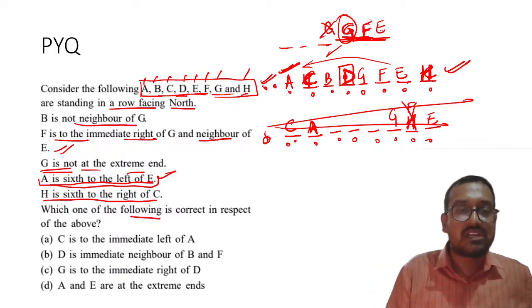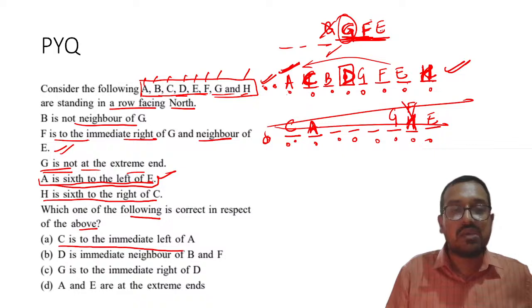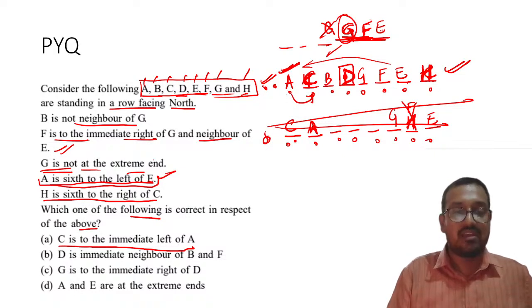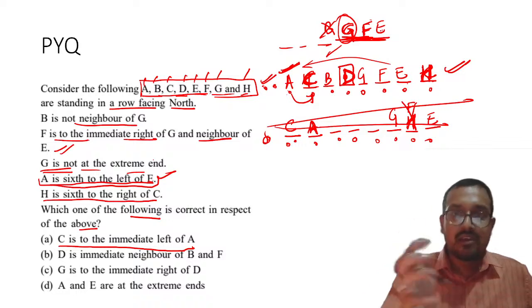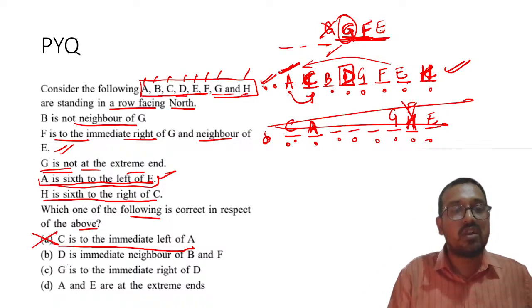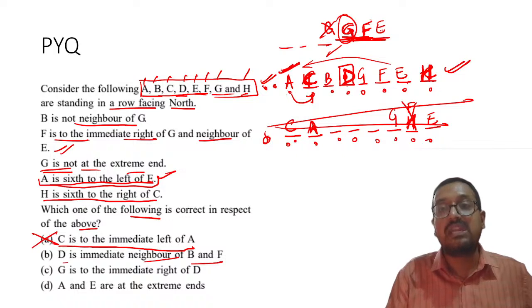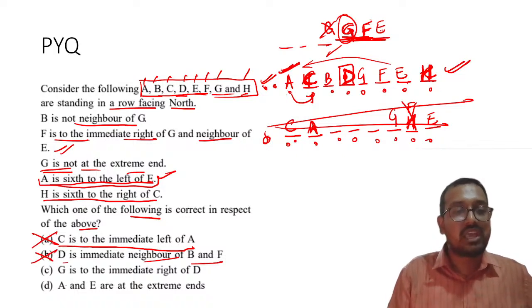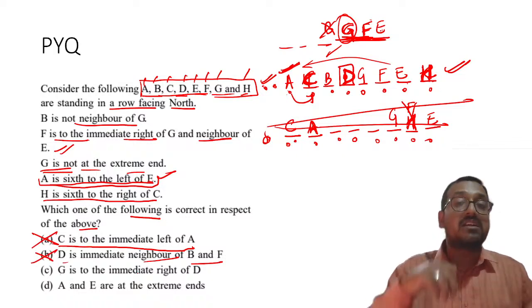Which of the following is correct in respect of the above? C is to the immediate left of A. C is on the right side of A, our own right. So this is gone. D is the immediate neighbor of B and F. D is the immediate neighbor of B and G, not B and F. This is again gone. G is to the immediate right of D.